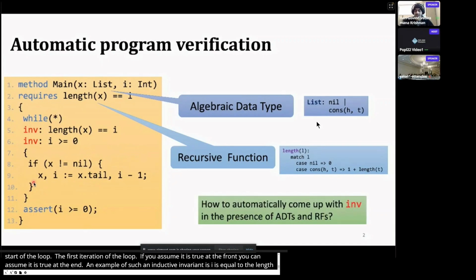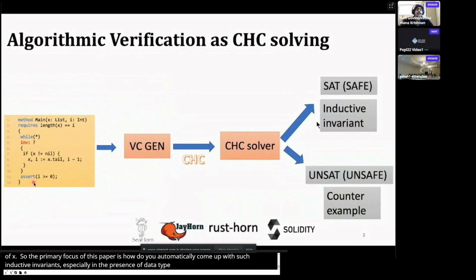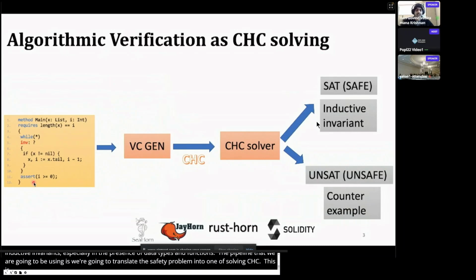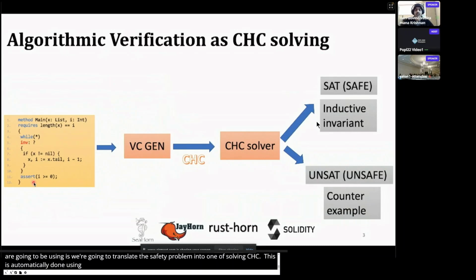Okay, so the primary focus of this paper is how do you automatically come up with such inductive invariants, especially in the presence of algebraic data types and recursive functions. The pipeline that we are going to be using is to translate the safety problem into one of solving CHCs. This is automatically done using some verification condition generator. It will generate some CHCs, and then we solve the CHCs using a CHC solver.